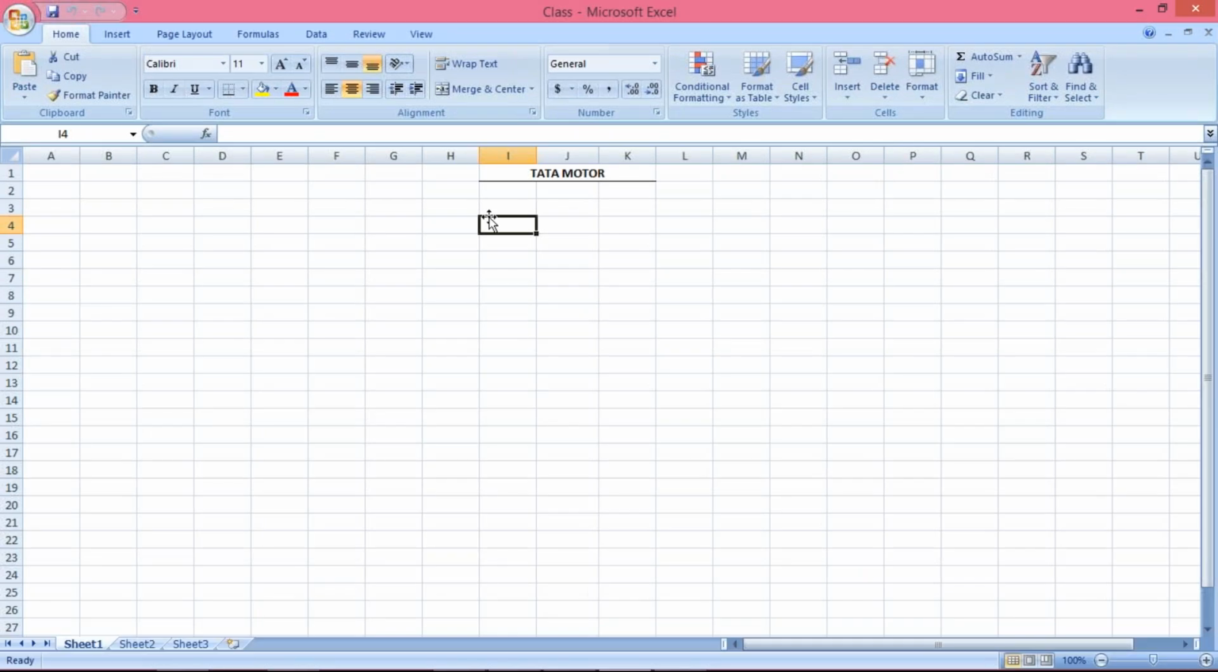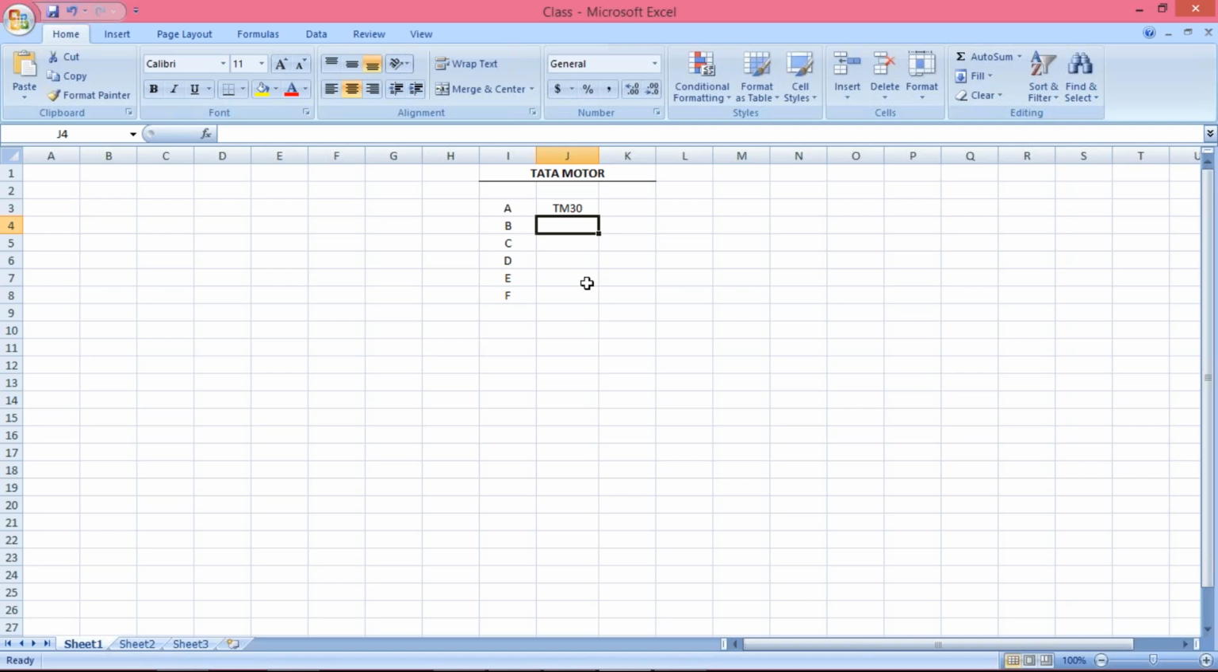Generally, in my training, I take the example of Tata Motors. So here, once again, I'm going to quote the example of Tata Motors itself. Say, for example, Tata Motors has several vendors, let's suppose vendors A, B, C, D, E, F. Against different vendors, there are different terms of payment.